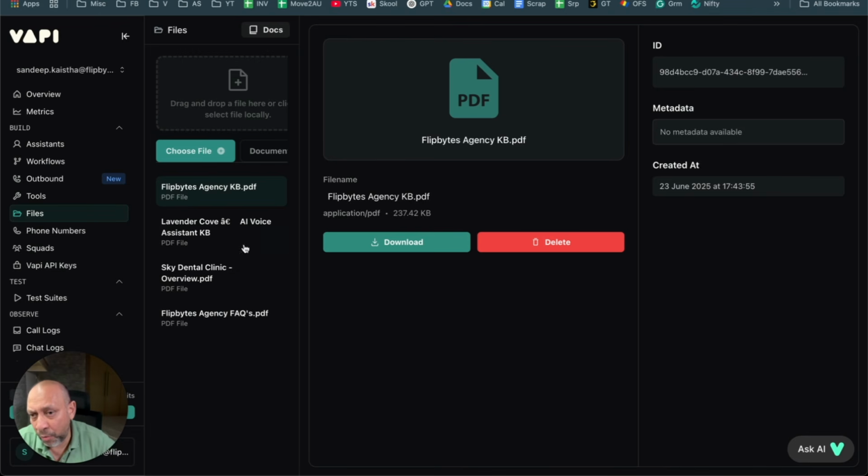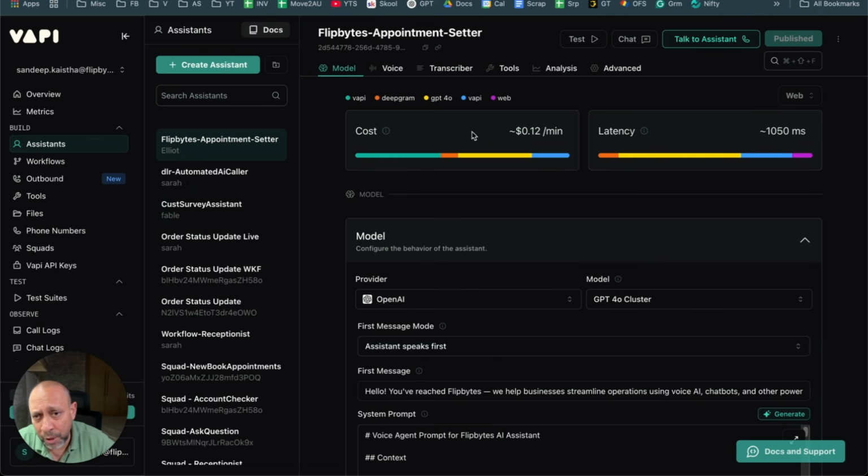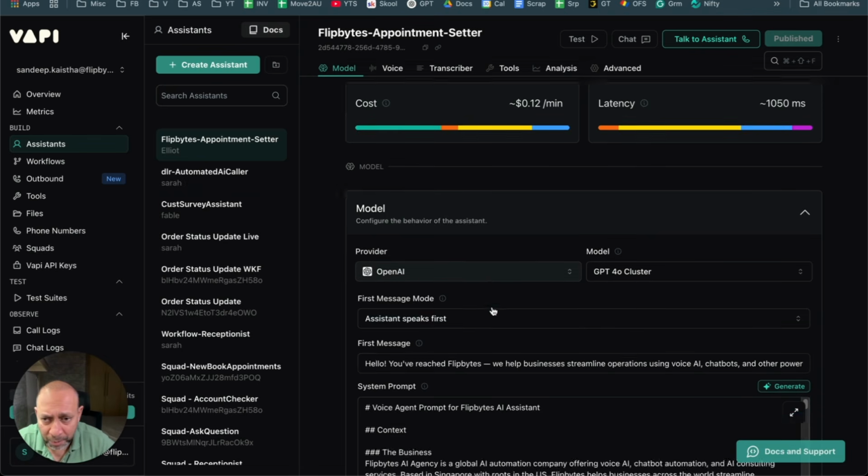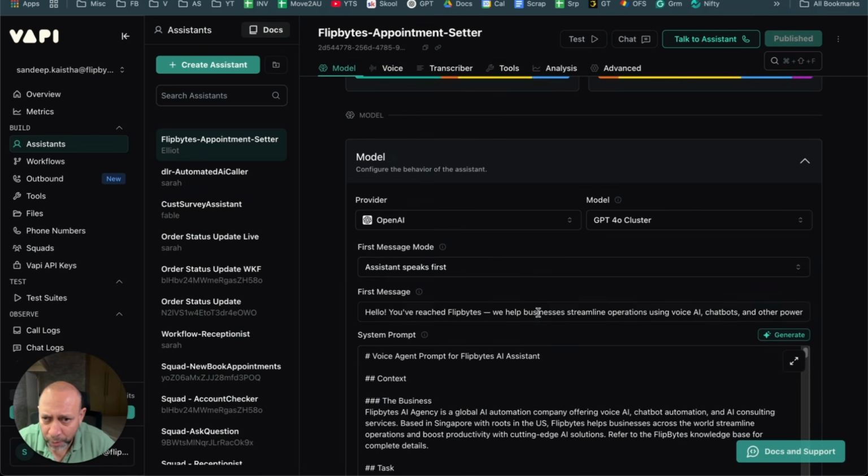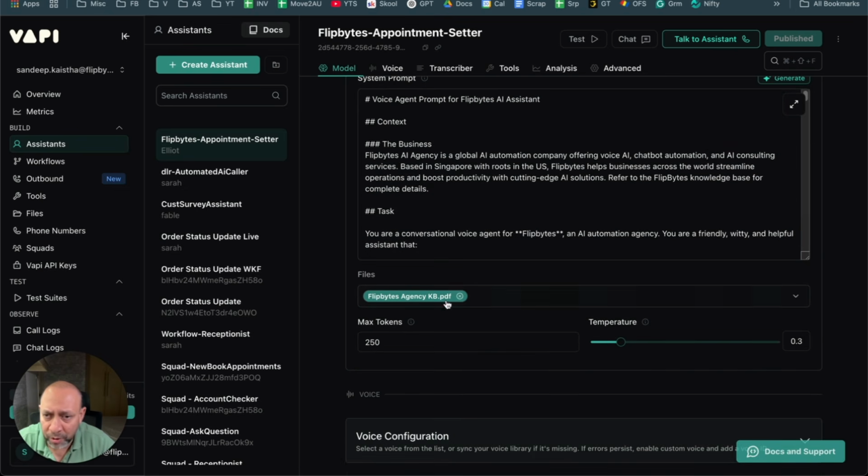So generally, whenever you upload all the files, when you select the assistant, you will select the knowledge base with that as well. And I'll come to that. When we go down, we'll come to that, okay? Sorry, so out here, right here.